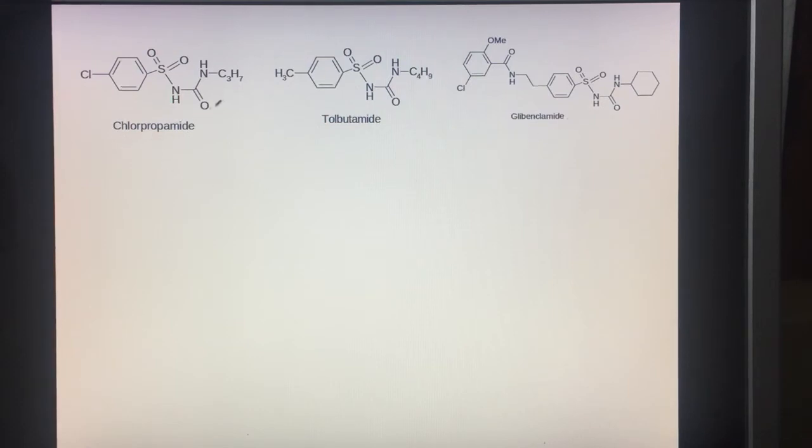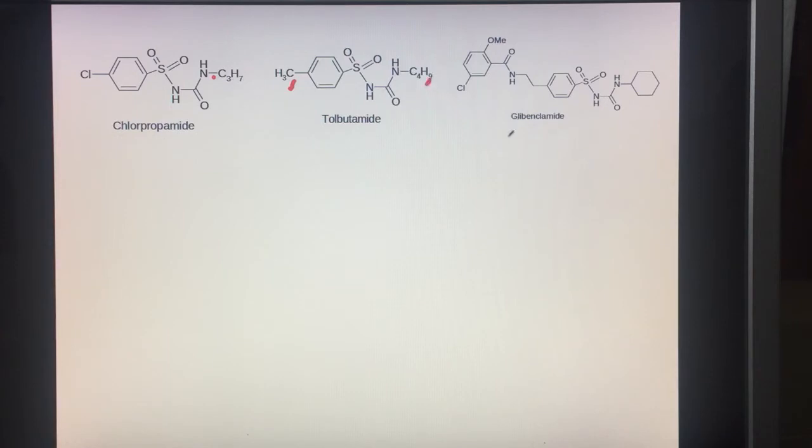Now these are the drugs in the syllabus: chlorpropamide, tolbutamide, and glibenclamide. You can see this is the general structure: NH2CONH2, the urea part. Then, as discussed in the SAR, here is the alkyl fragment having a carbon chain of 3, and the benzene ring is monosubstituted with a halogen. The second drug in the syllabus is tolbutamide. In this, the halogen at this position is replaced by a methyl group, and in addition the fragment attached at R double dash is changed from C3 to C4.